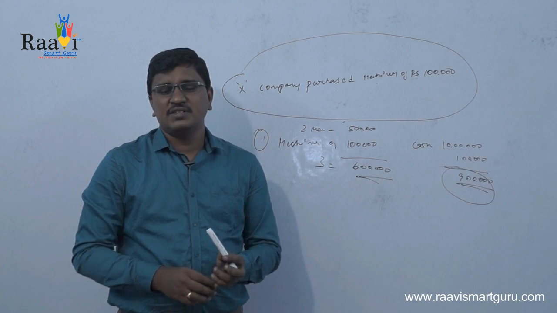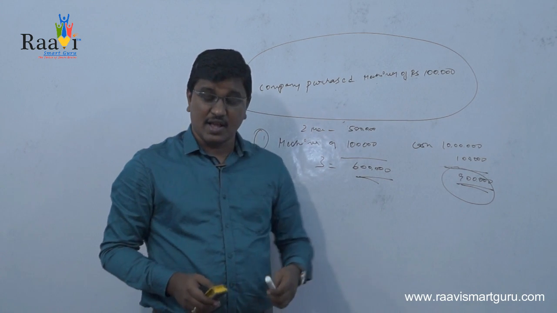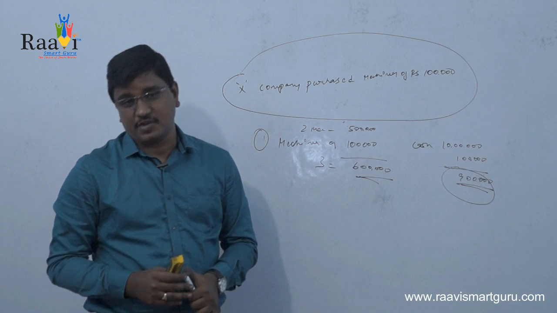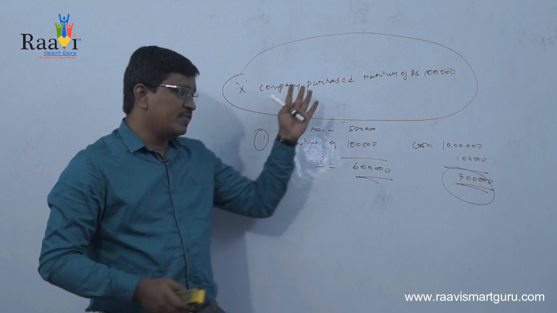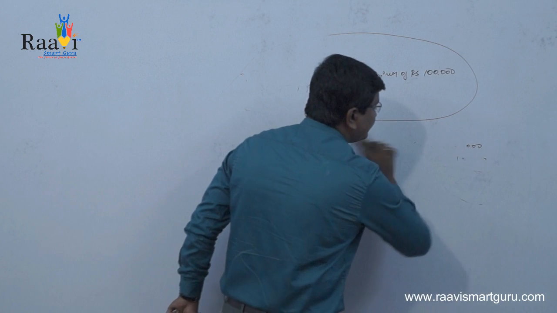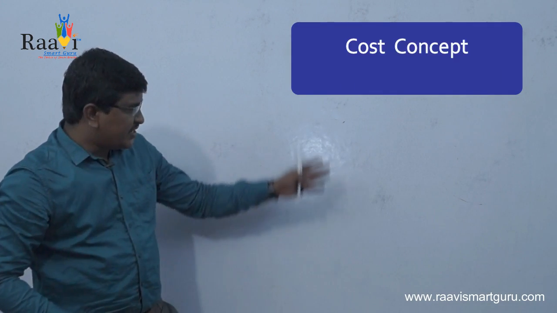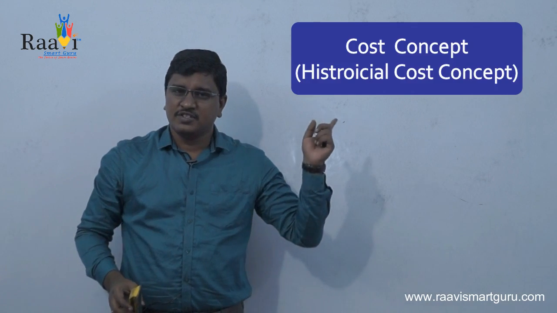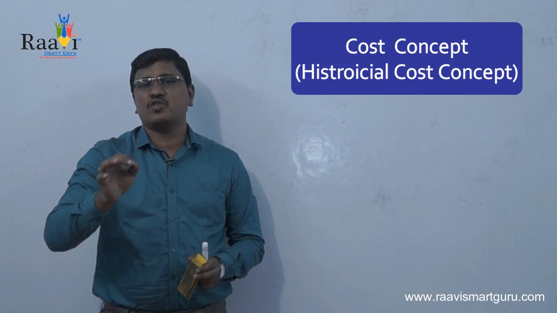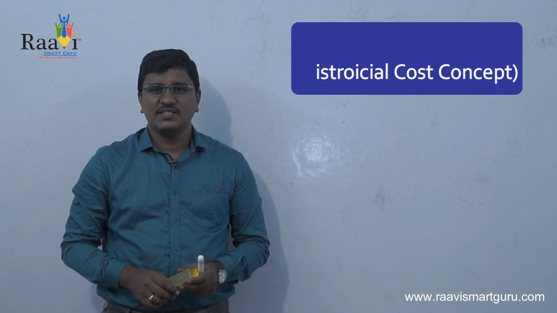After this dual aspect concept, next we will be discussing the cost concept. So this is the cost concept. The cost concept can also be known as the historical cost concept.